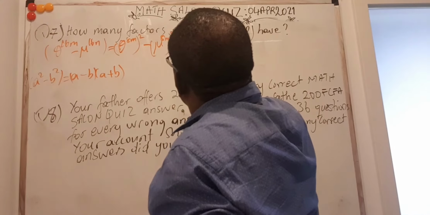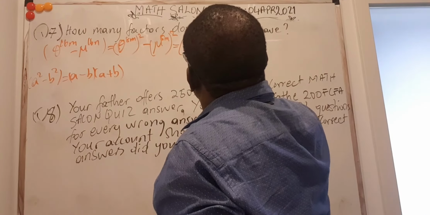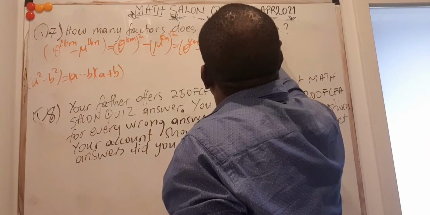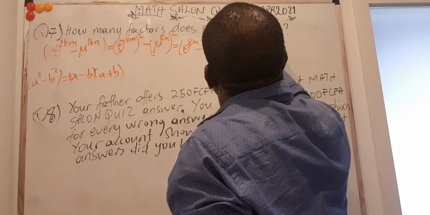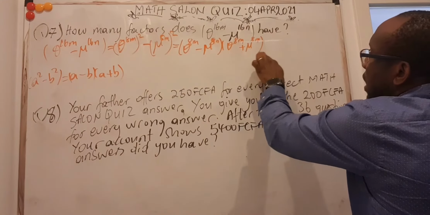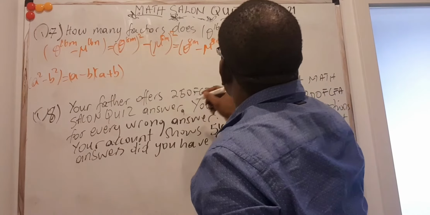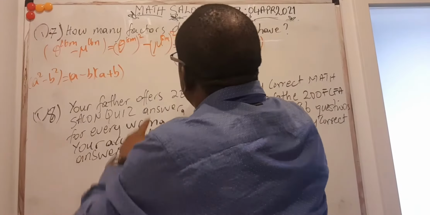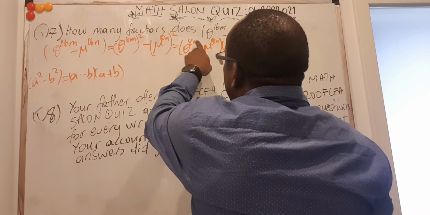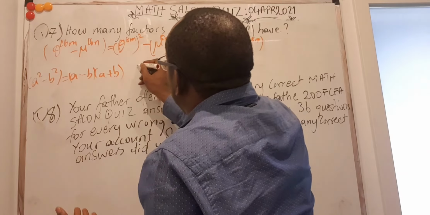Theta to the 8m minus mu to the 8n multiplied by theta to the 8m plus mu to the 8n. This one you cannot factorize anymore, at least not with real coefficients. So we are left to handle this one. Again, we can still make it behave in the same way. This time I will put it as theta to the 4m all squared, and I will not do that again because you now understand what you have to do.